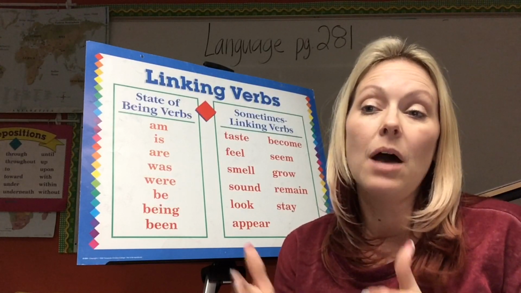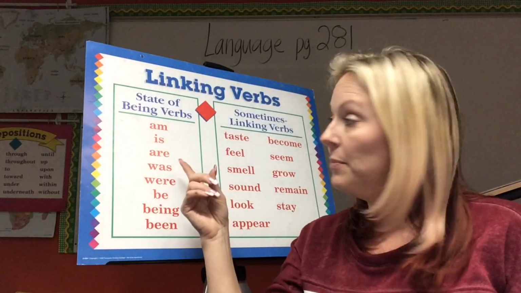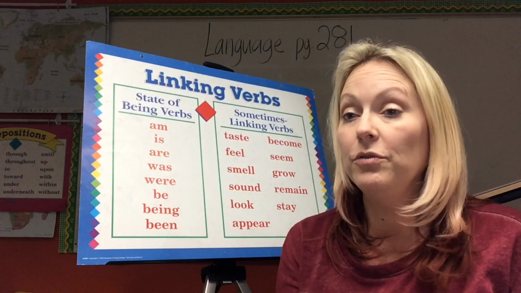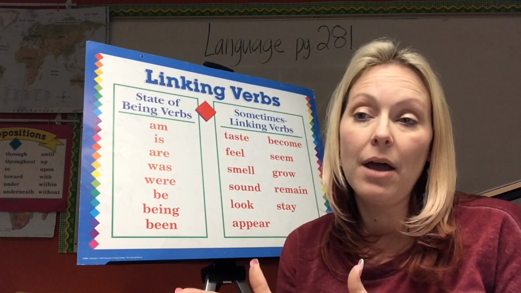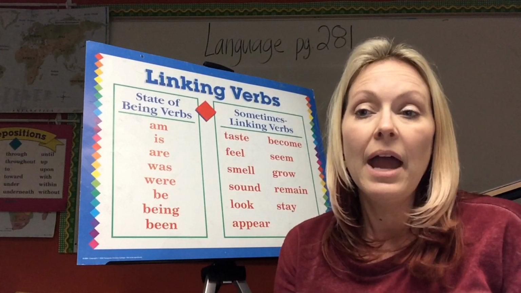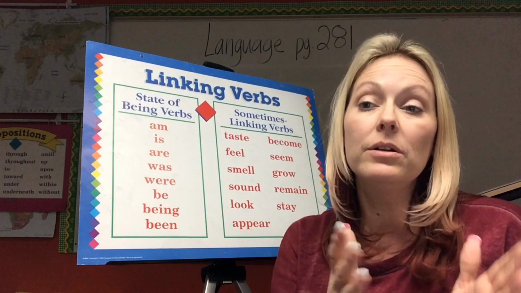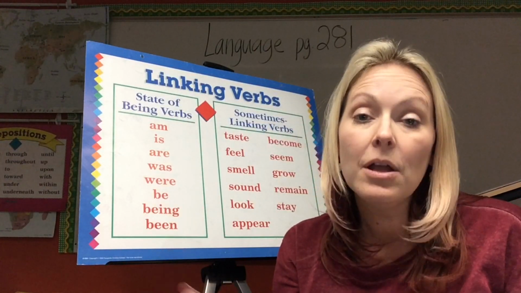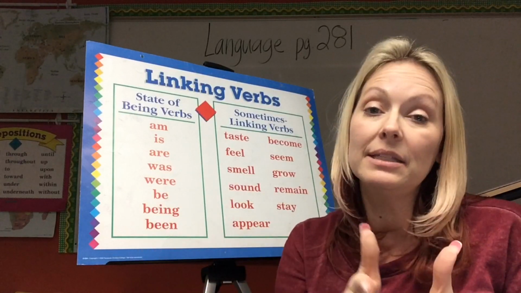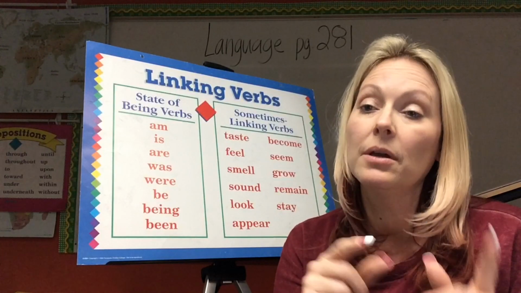"This field is our playground." So we've got to think, what is our verb? It's up here on the board, is, so we're going to put LV for linking verb. And then we're going to look at playground because playground is our italicized word. And now we've got to look at what is our subject. Our subject is the field. And are we renaming the field? Yes, we're renaming the field playground. So that means playground is our PN, for predicate nominative. So yes, we would put PN on the line because that worked. It renamed the field. Okay?